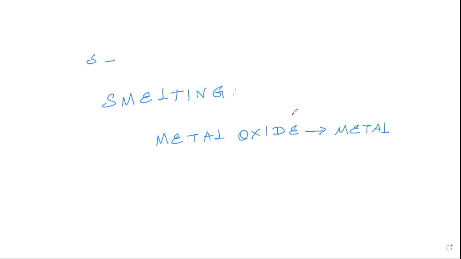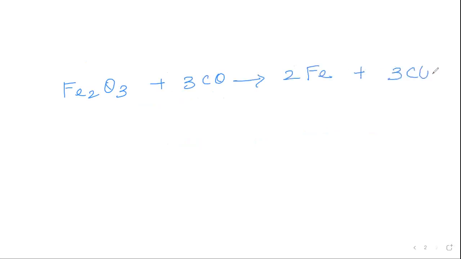Now let's go on with the extraction of iron. We'll see an example for the conversion of metal oxide to metal. Suppose I take Fe2O3, this is iron oxide, right? I make it react with carbon monoxide. This gives me iron plus carbon dioxide.